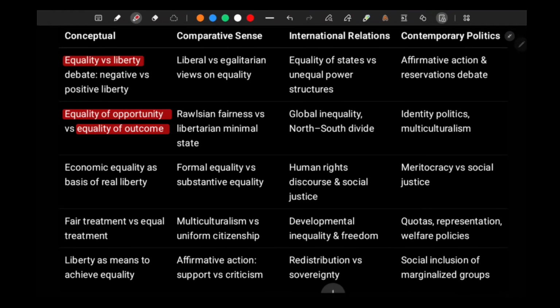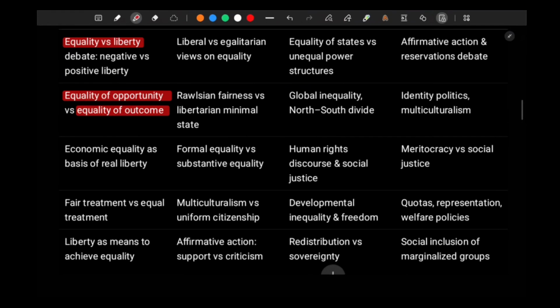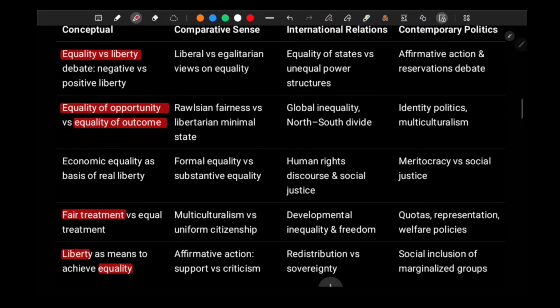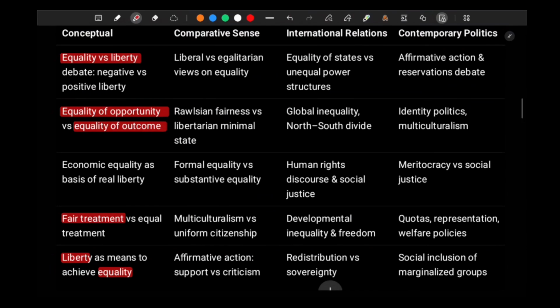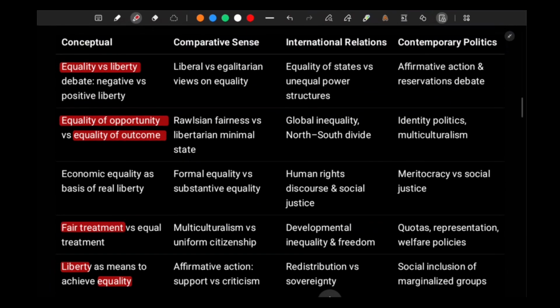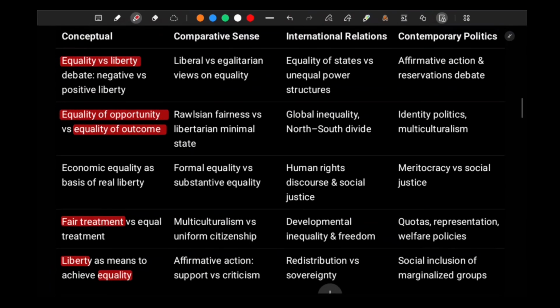Then equality of opportunity versus equality of outcome. What is the difference between opportunity and outcome, right? Fair treatment versus equal treatment. How liberty and equality are comparatively analyzed, right? So these are the main concepts that have been asked from the equality topic.